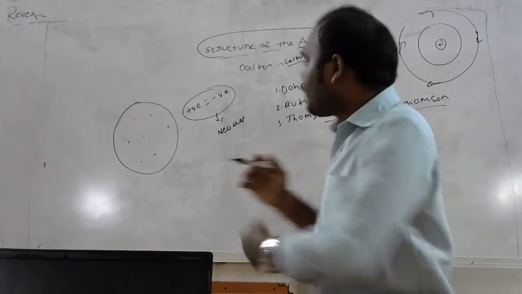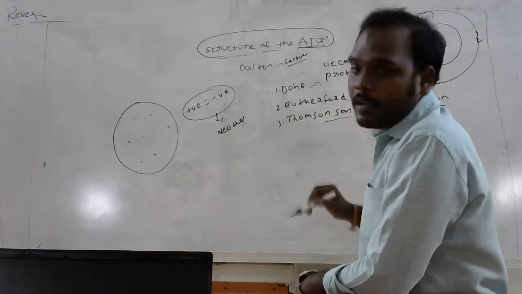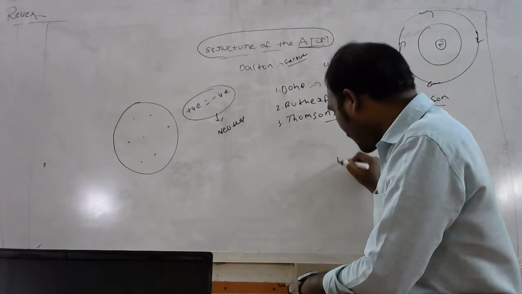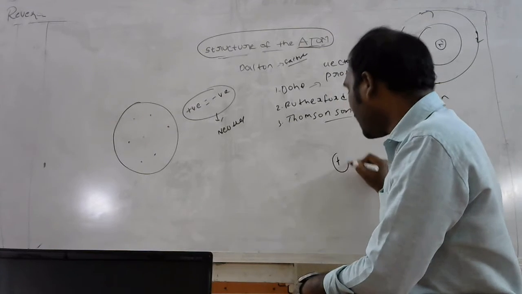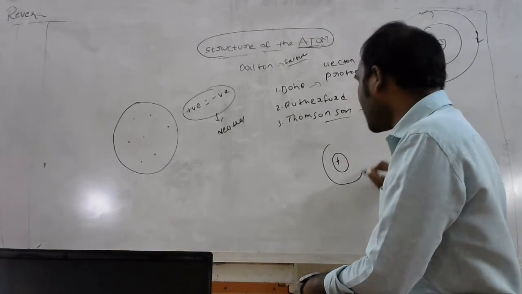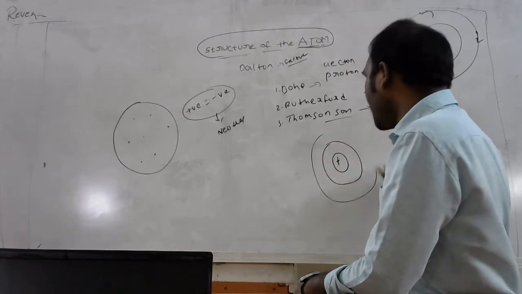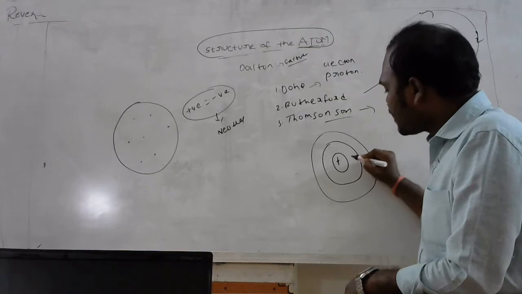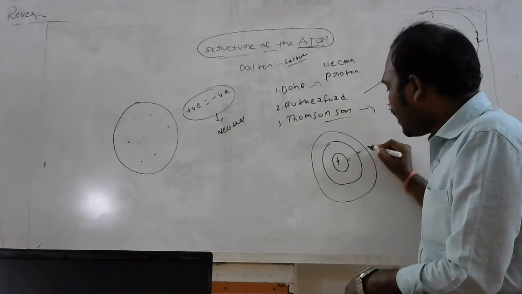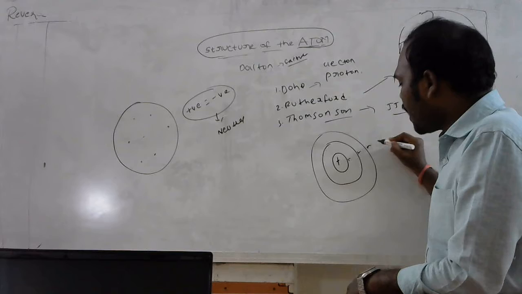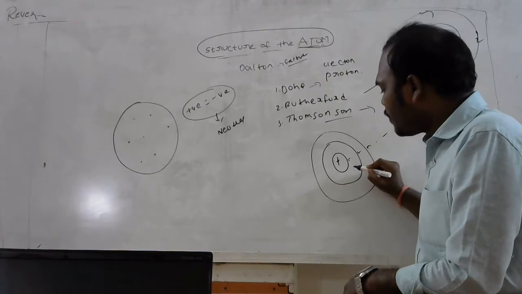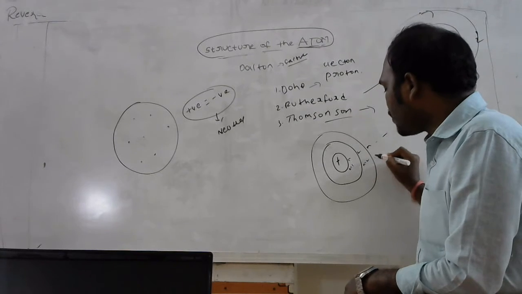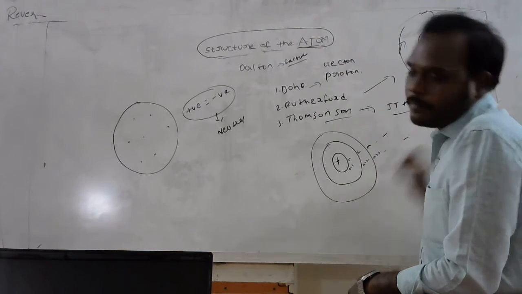Then Bohr came into the limelight and explained that there is a nucleus at the center, and around that some orbitals or some shells will be present, like this, and these shells are named K, L, M and so on. If we want to give numbering, we give it like this: n is equal to 1, n is equal to 2, n is equal to 3, and so on. Right?